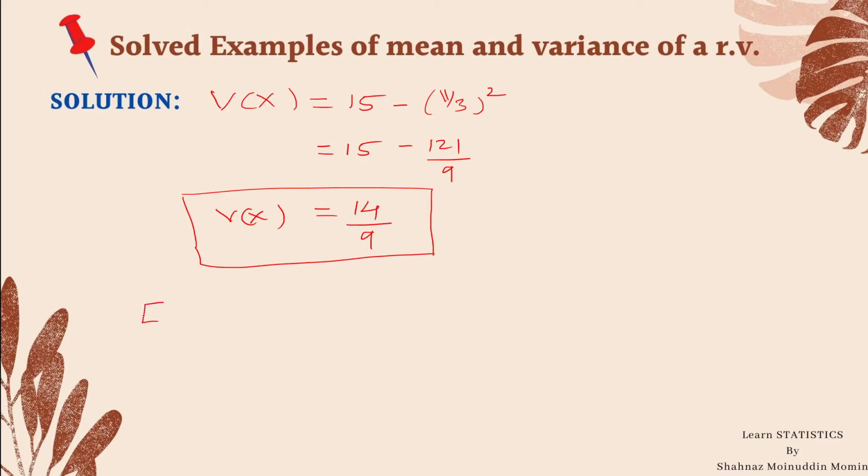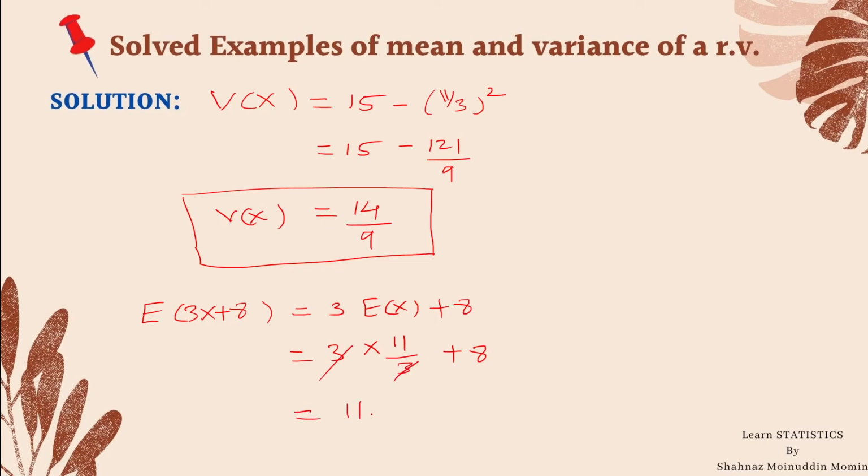Next, we will calculate the expectation of 3x plus 8. By taking the expectation inside the bracket, we get 3 into expectation of x plus 8. We know that the expected value of x is 11 by 3, plus 8. So the 3 gets cancelled.